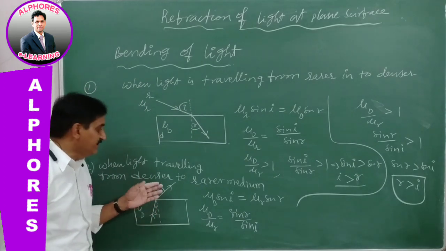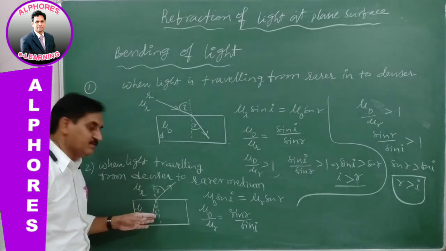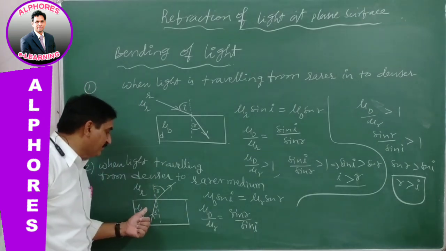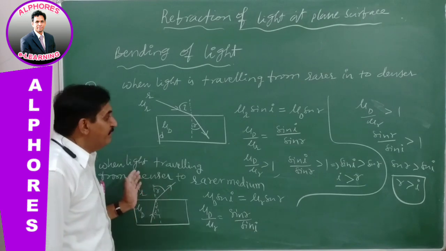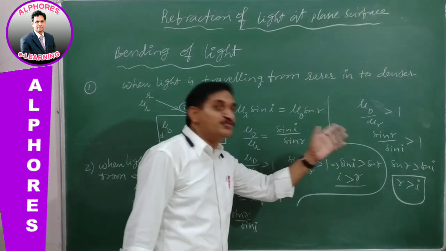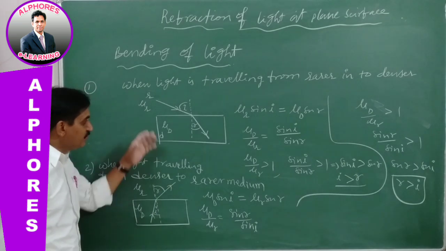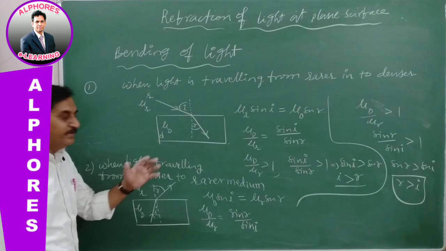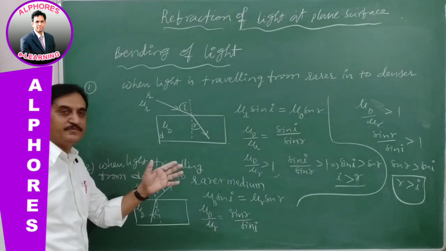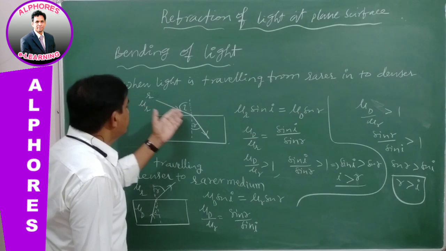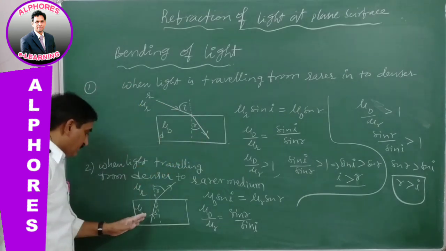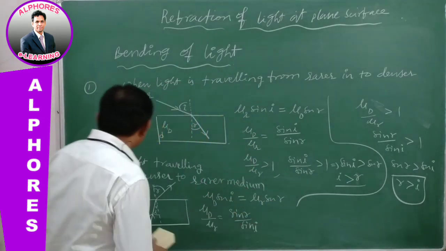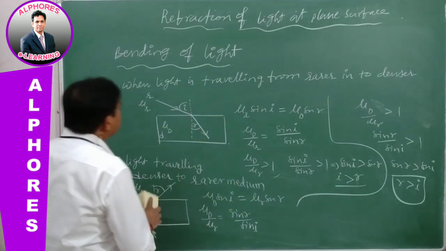So what does it mean that R is greater than I? Definitely the light is bending away from the normal. As the light travels from the denser into the rarer medium, it bends away from the normal. It is proved from Snell's law. We used Snell's law to verify how it bends, whether towards or away from the normal. From rarer into denser it bends towards the normal, and from denser into rarer it bends away from the normal. And the third case remains. Let us see that point.